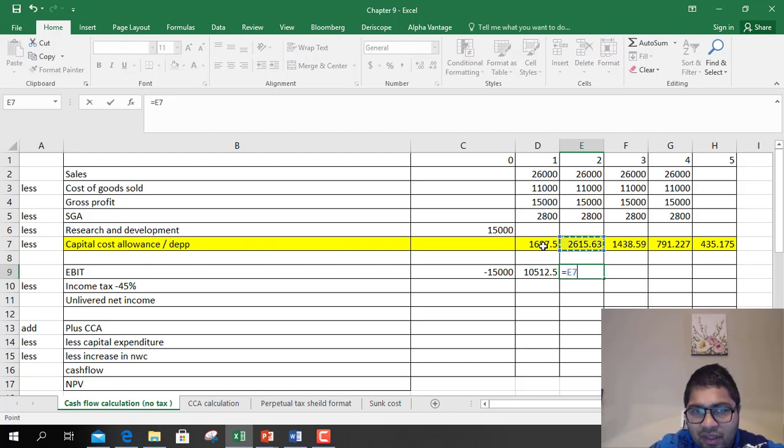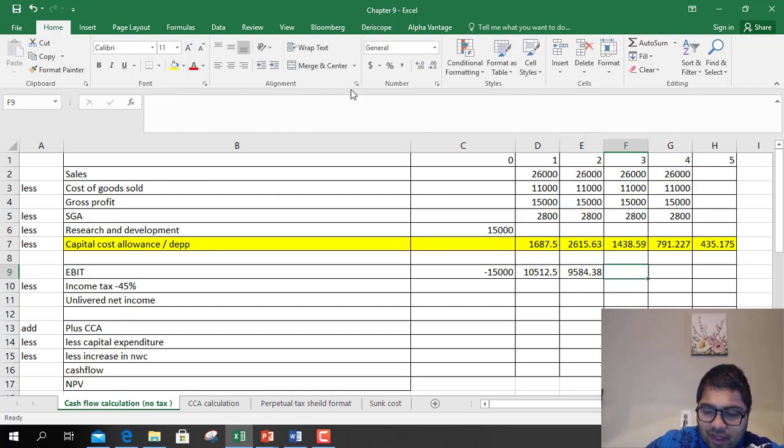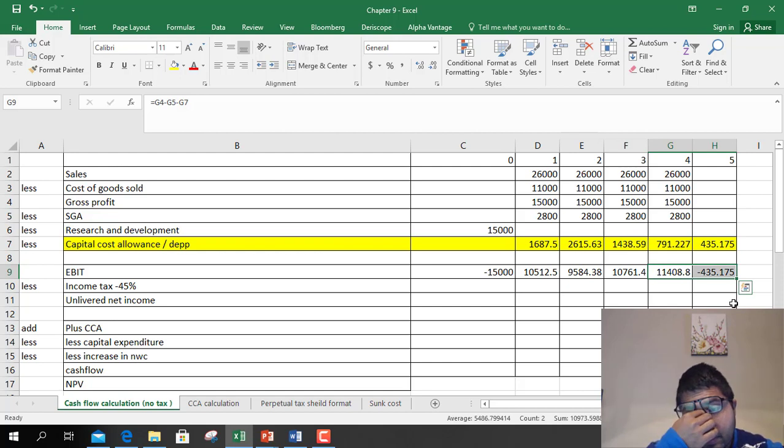Year 2, EBIT in year 1. Gross profit minus SGA minus CCA. And I'm just going to drag this. And year 3, you just have negative 435, which comes from CCA.